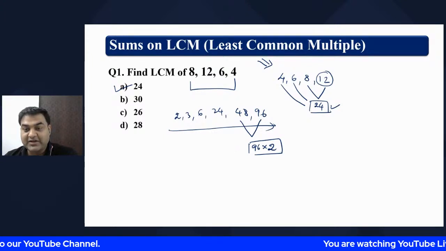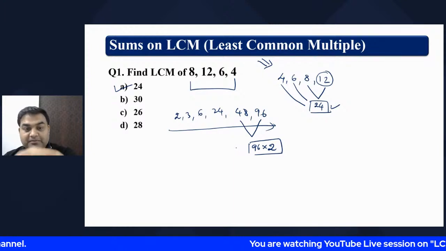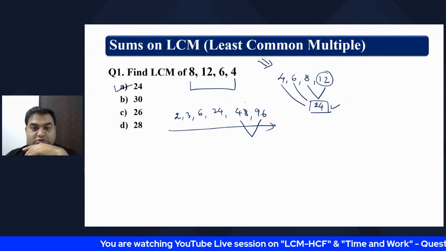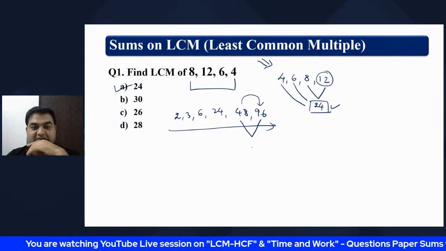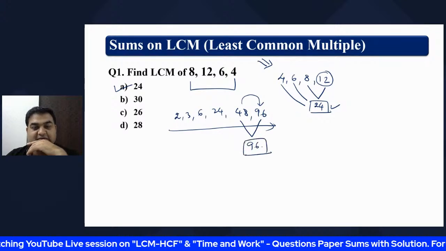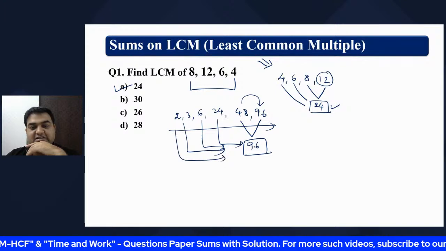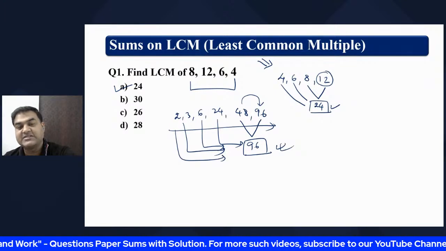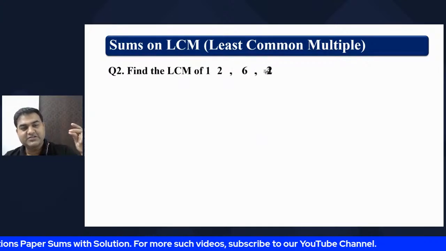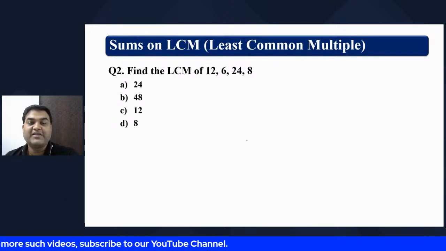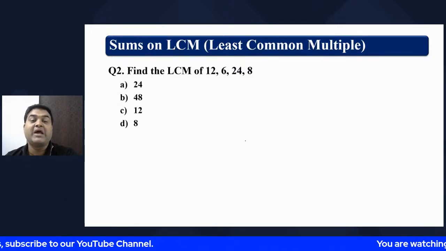So 96 is the LCM of these two. And if you see all the numbers, 96 is a multiple of all of them. So 96 is the LCM. Having understood that, let's do this question yourself and write the answer in the chat box. Find the LCM of 12, 6, 24, and 8.